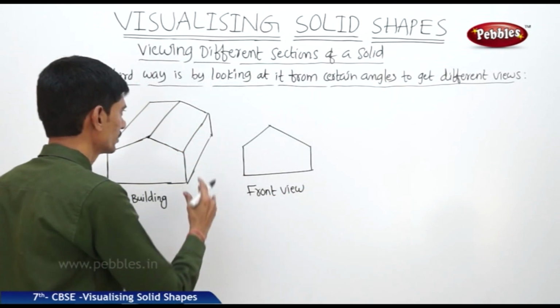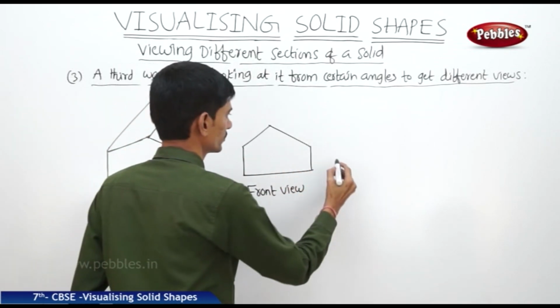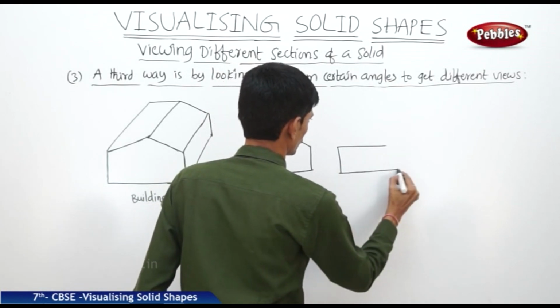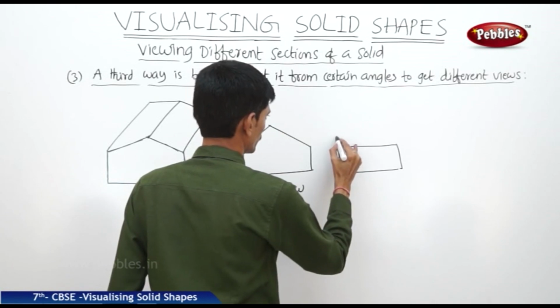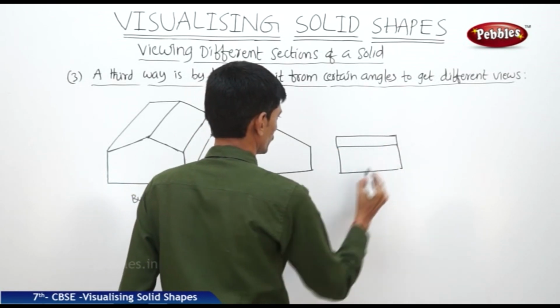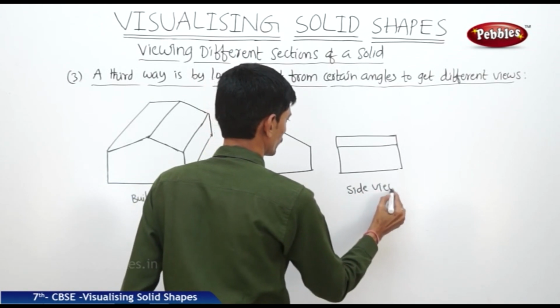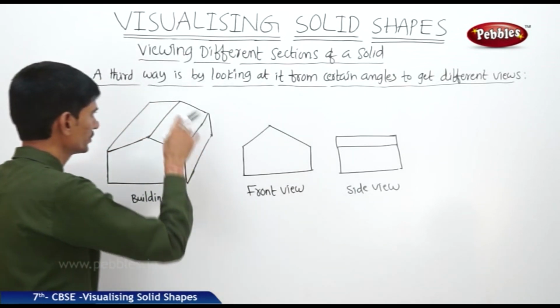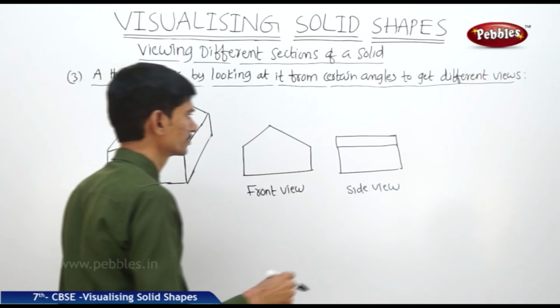Now if you see the building from the side, then we get two rectangular shapes together. This is the side view. Now if you see it from the top, then again we get two rectangles.